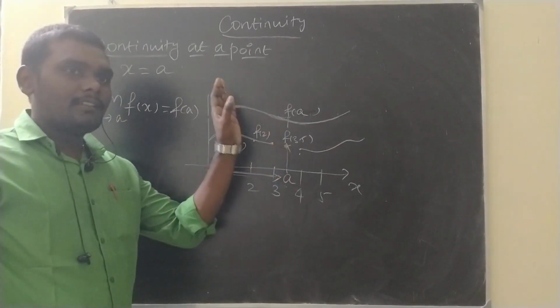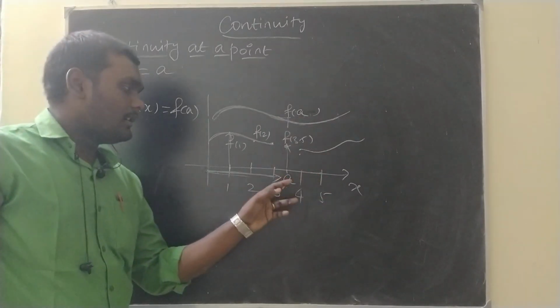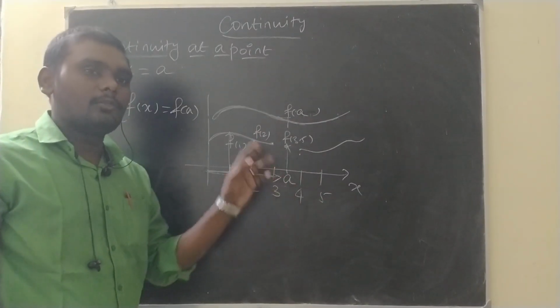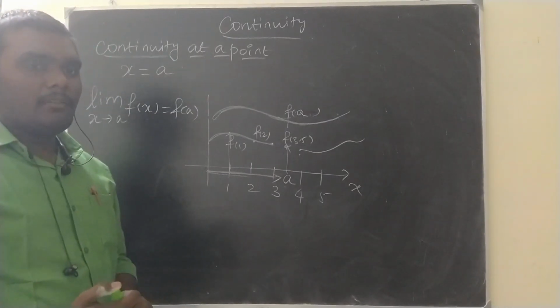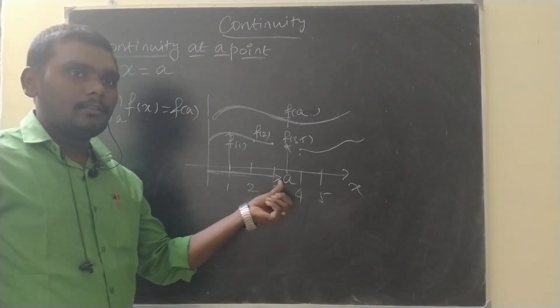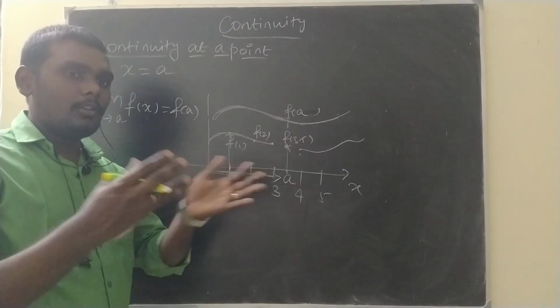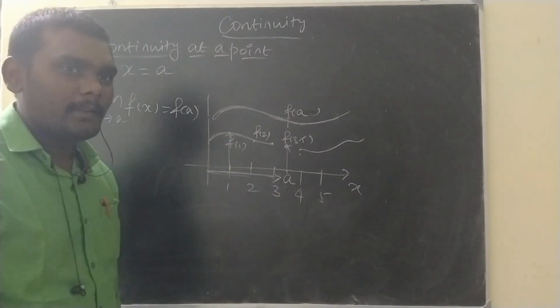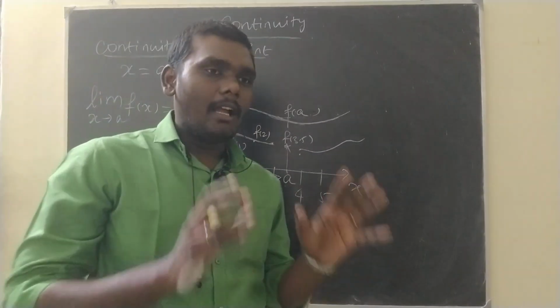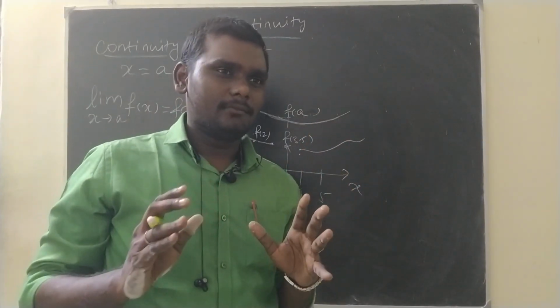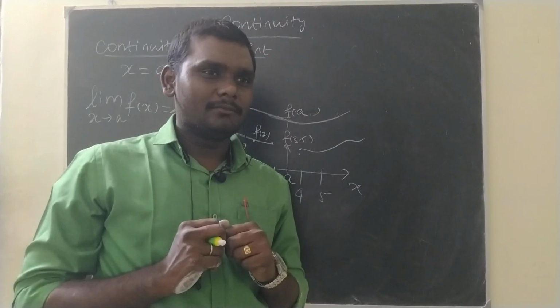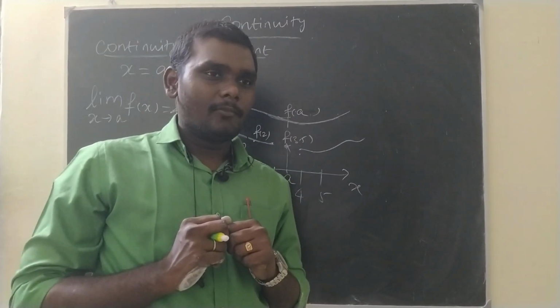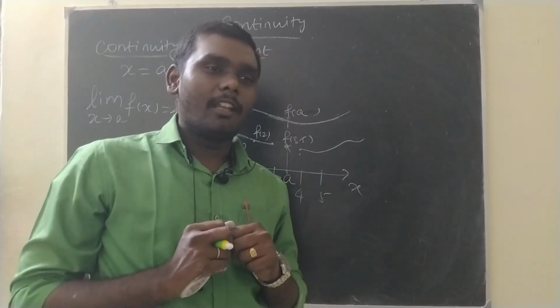But sometimes it is difficult to check whether at this point it passes to a limit or not. By that time we will split this into two limits. How are we splitting? By taking a neighborhood. Neighborhood. What does neighborhood mean? Whom do you call your neighbor?